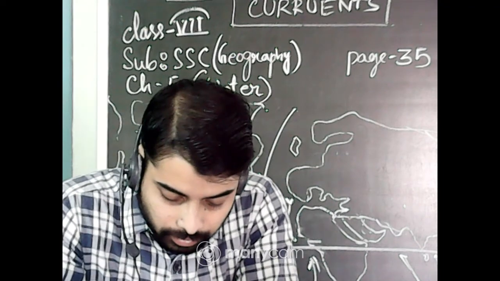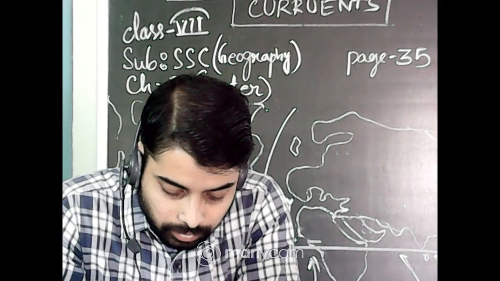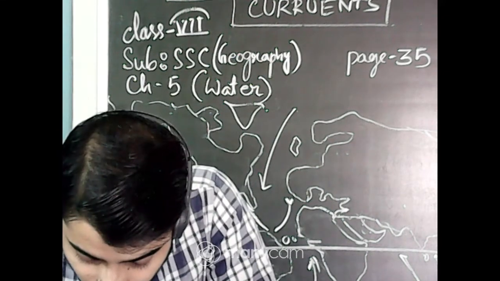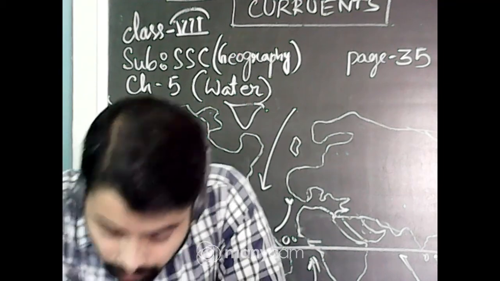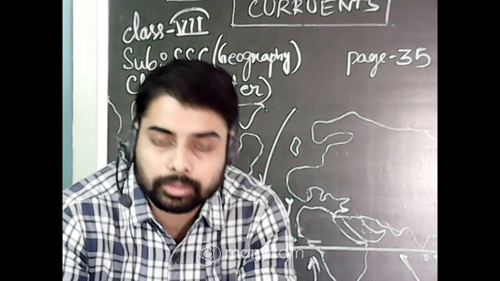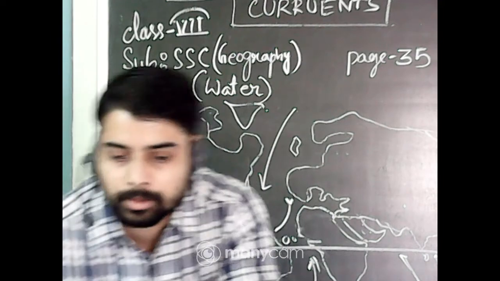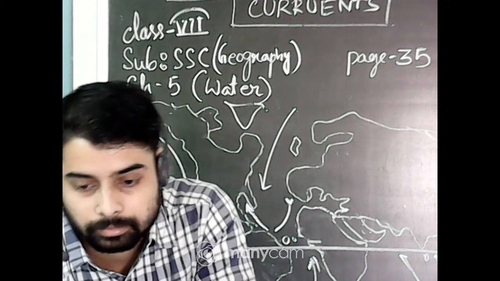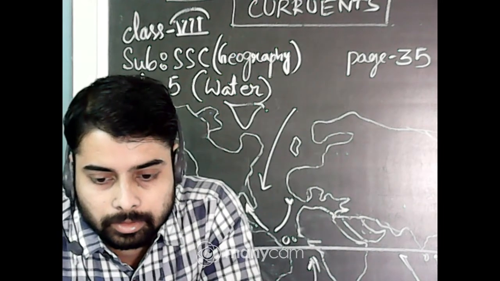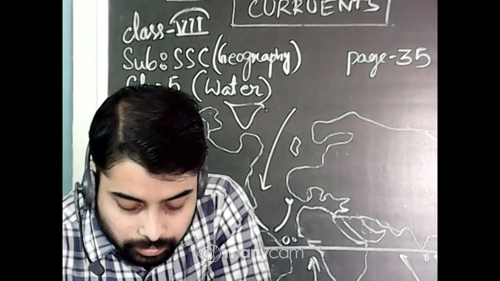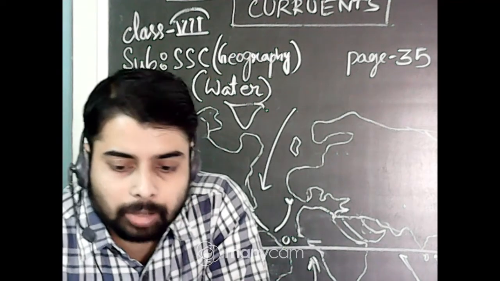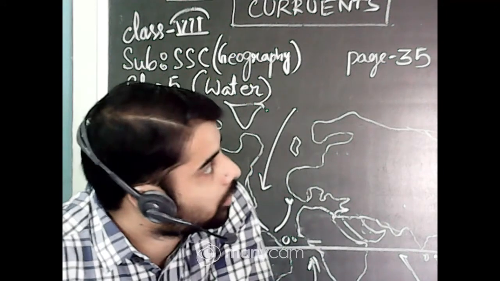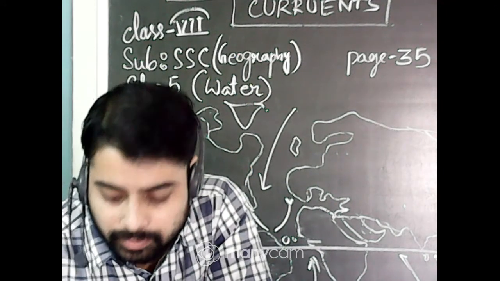Okay, so the Alaska current, the Kuroshio current. So these are some examples of warm ocean currents. Okay, so now tell me if you have any problem with the currents. Time is not a problem. Okay, we'll discuss later. First tell me whether you understand or not.